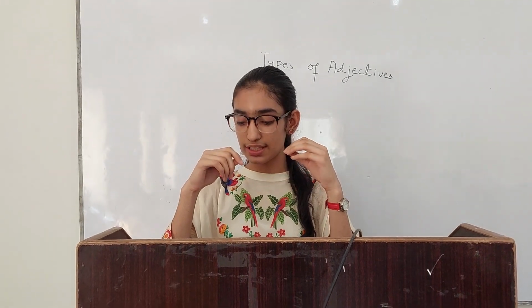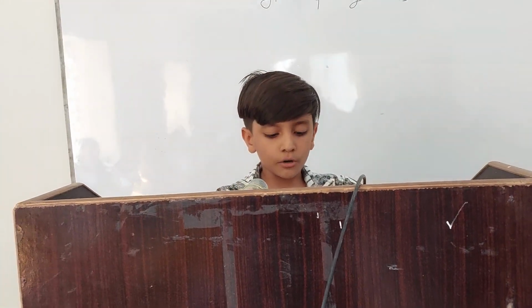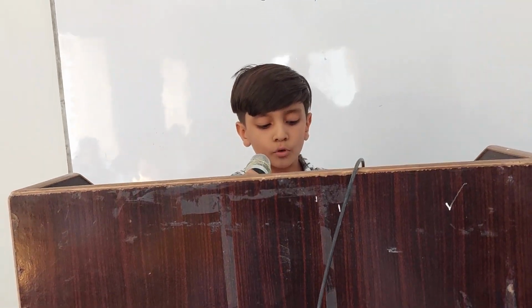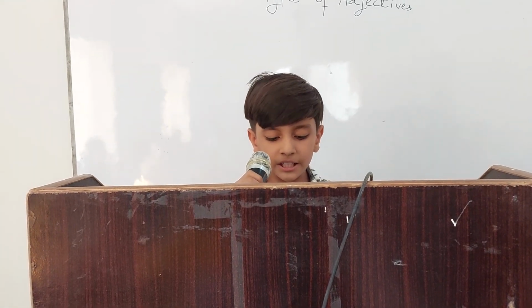In the second sentence, I am going to define only 3 types: adjective of quantity, adjective of quality and adjective of number. First, quality: of what kind? Quantity: how much? Number: how many? First, adjective of quantity. Adjective of quantity refers to how much amount, meaning the quantity.